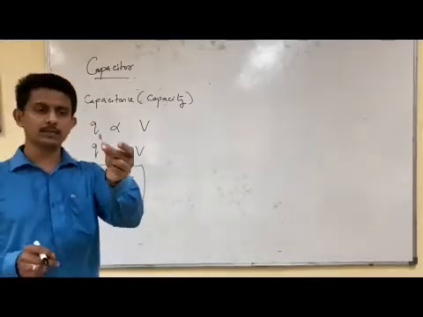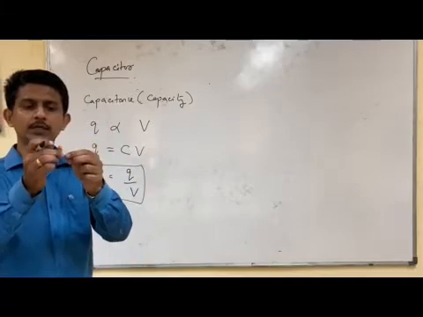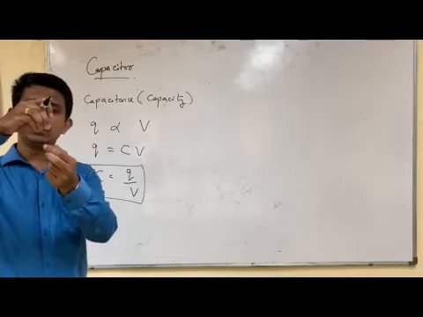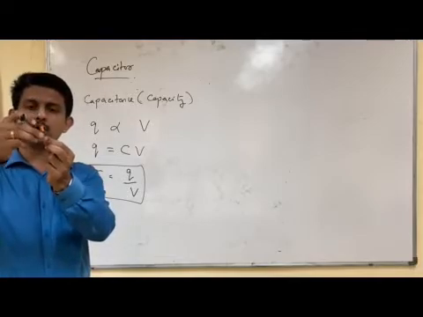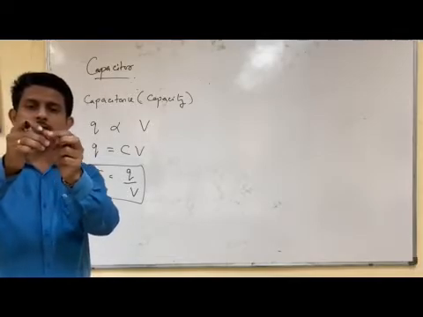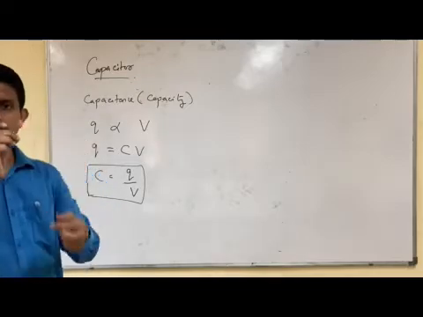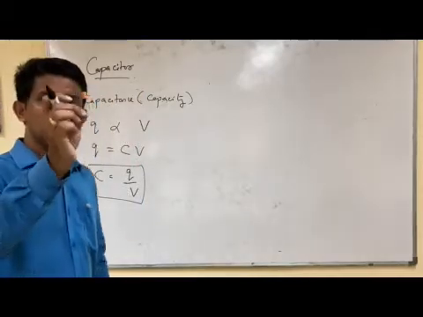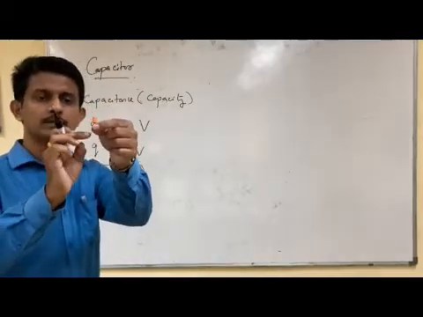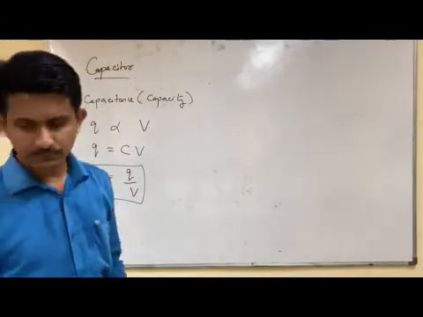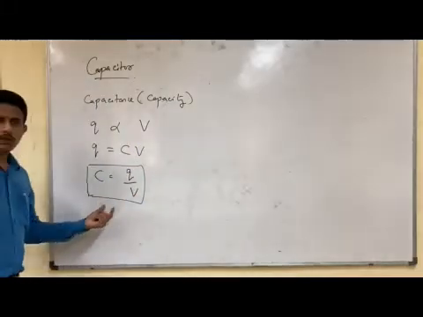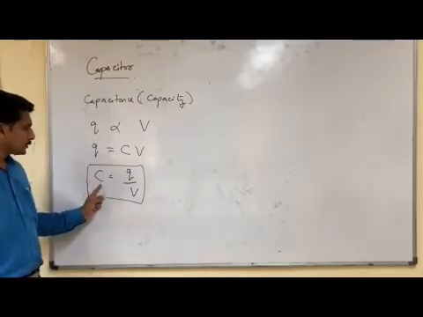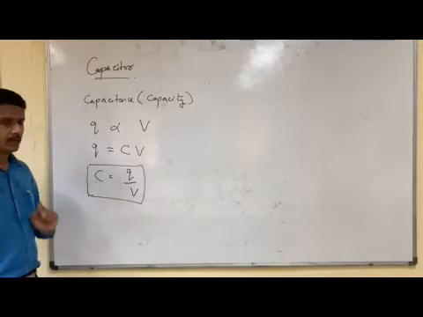This is a case of a capacitor. Actually this is an electrolytic capacitor, because it has polarity. You can see that one lead is longer and another is smaller. The smaller lead is negative and the longer lead is positive. This orange color represents an electrolytic capacitor. So these devices which store charges are known as capacitors. C is capacitance, so C is equal to Q by V.